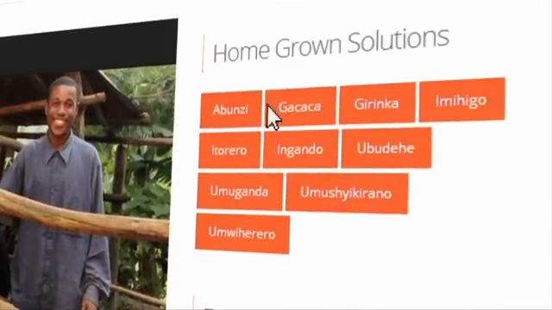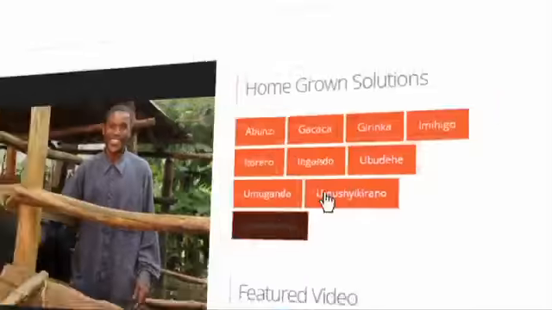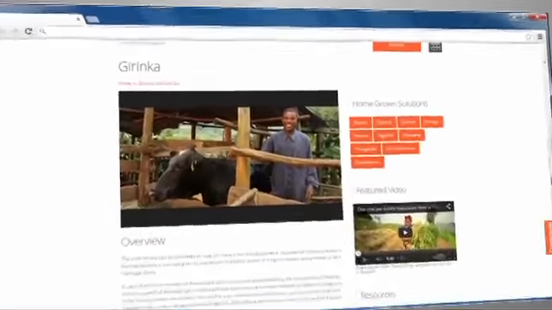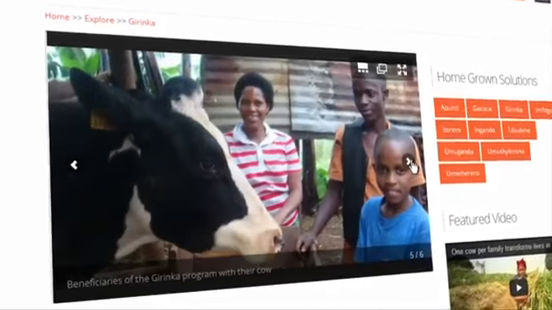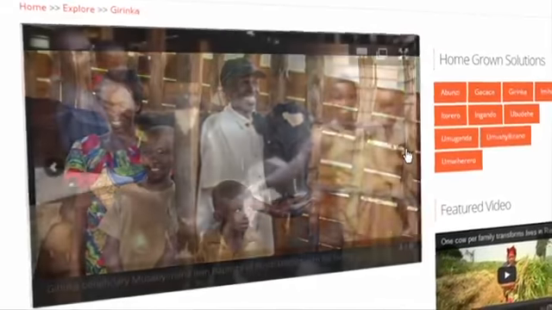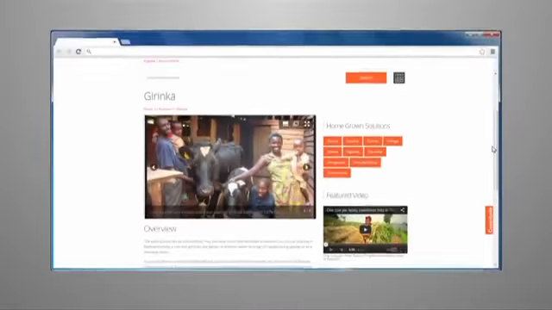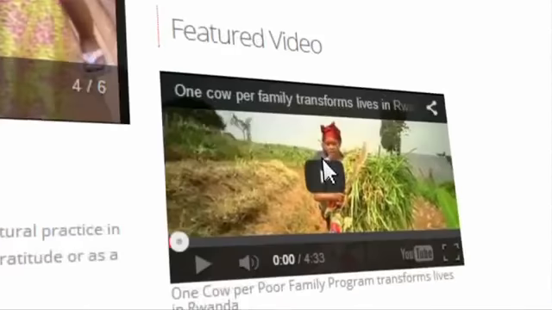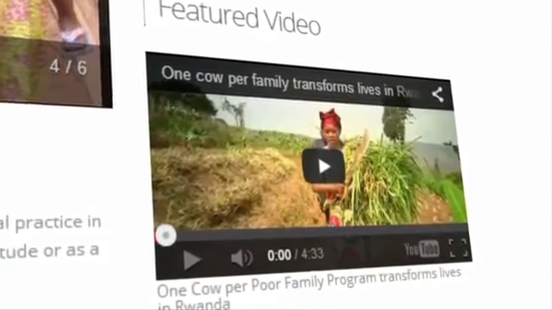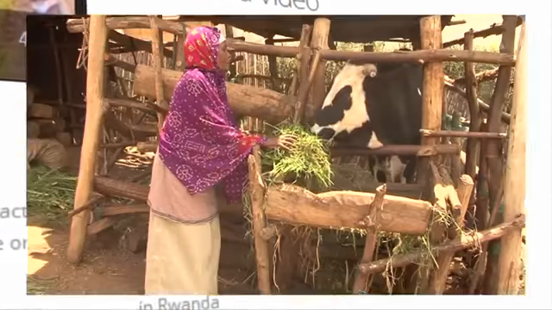When visiting the Getting Up page, the viewer is still able to access the other homegrown solutions. This page is divided in different sections, with the first one being an image gallery related to this topic. The feature video section allows the user to view interviews or documentaries presenting the topic.